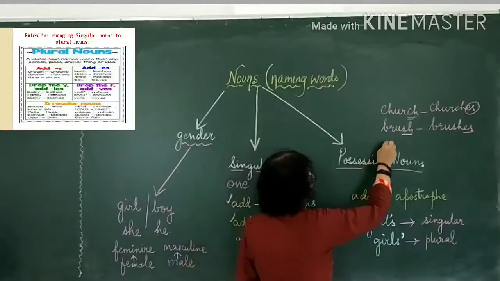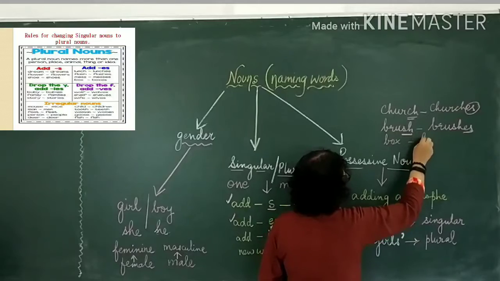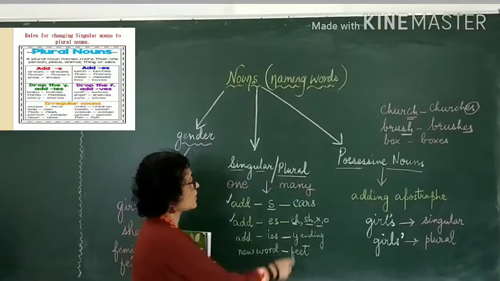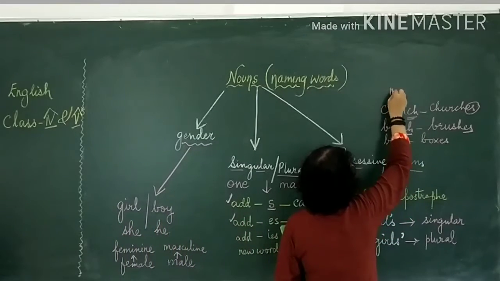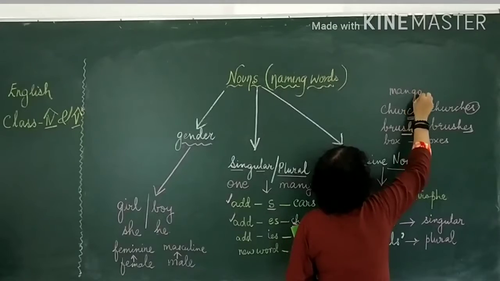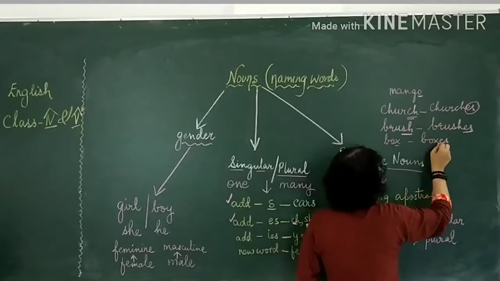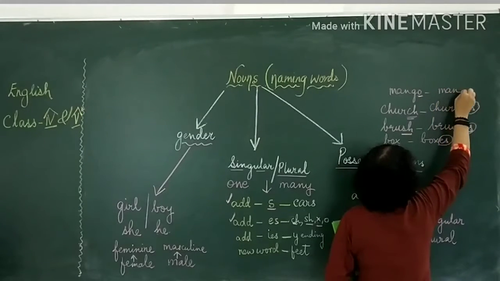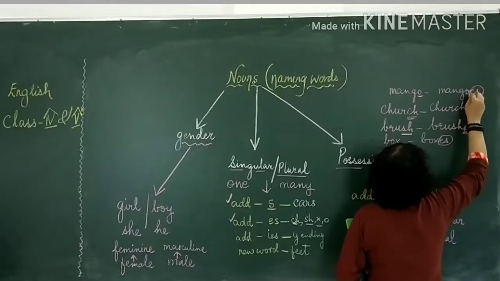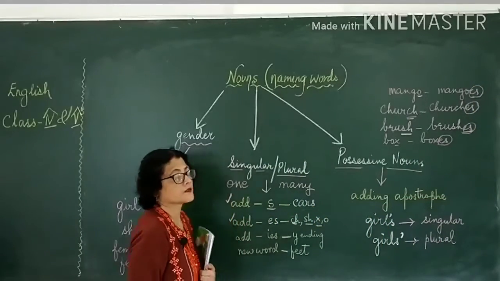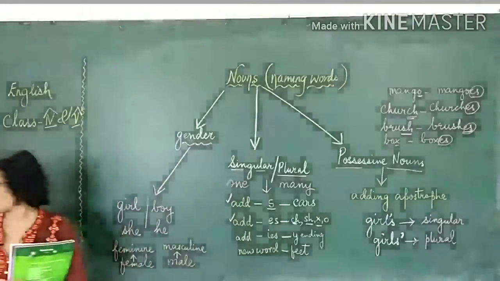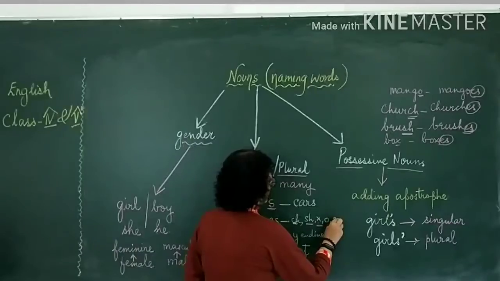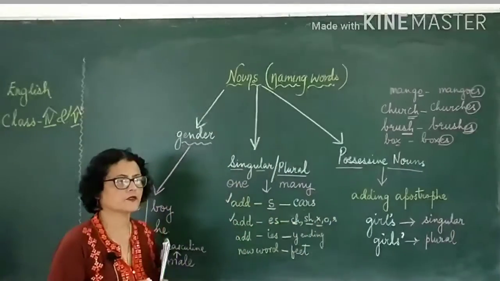Okay, like box becomes boxes. Right? O ending word. Mango. It's an O ending word. So I add what here? Mangoes. Another category is there. The word ends with S. Can you think of a noun which ends with S?